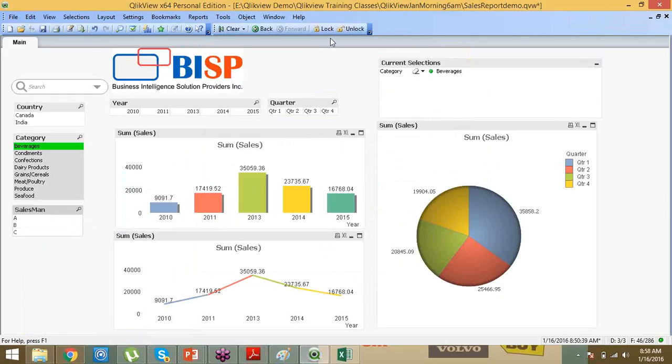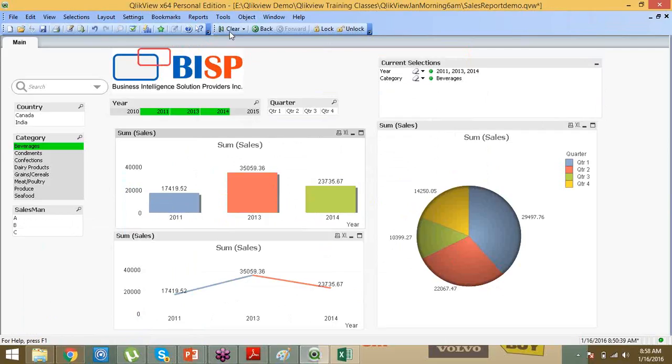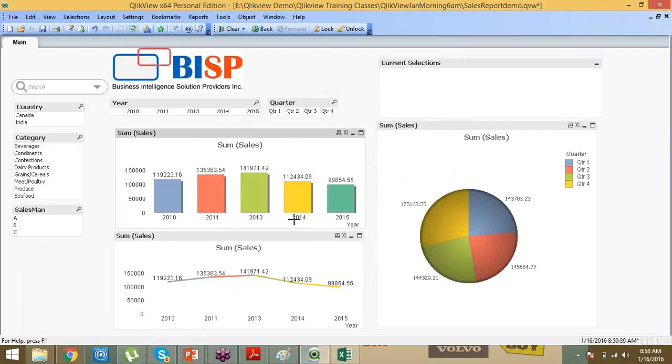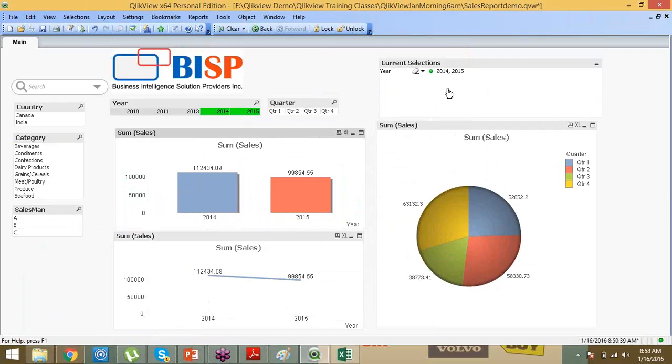Now, I want to analyze any technology currently in the market, MSB, SAP, any technology you take. How many technologies help you select directly on the chart, and it will analyze as per the selection? Suppose you have 2010, 2011, 2014 and 2015, and I want to analyze only 2014 and 2015. I will not select anywhere else. Directly on the chart I will select like this, and everything is getting refreshed as per my selection. My current selection area is showing that I have selected 2014 and 2015. See, the selection comes automatically.